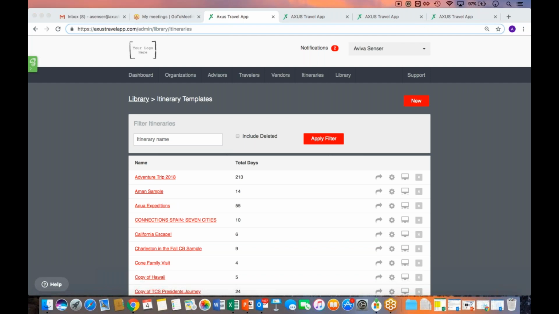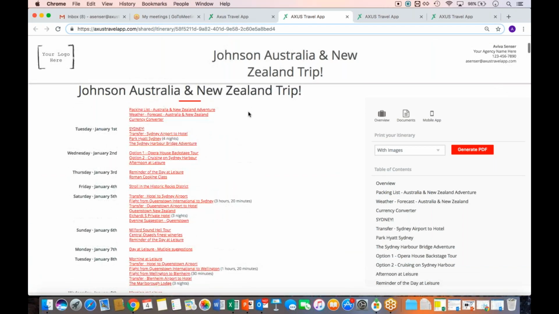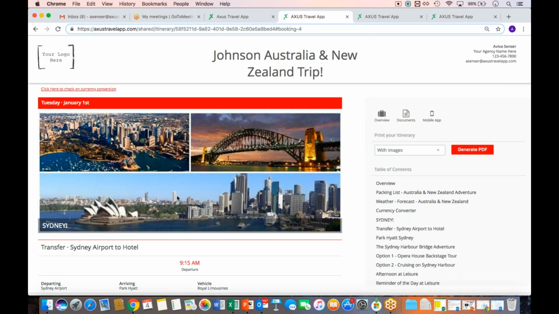On your itinerary where it says Sydney, what type of component is it on the web view? Let's take a look. I believe we're talking about this one right here. This is an other/notes booking where I just put a title and a photo. Here I use Photo Joiner to do a multiple image collage type photo, and I put the title, and that's it. So another great way to do a little bit of, I don't want to say page break because it's clearly not a page break, but something that breaks up your itinerary from one destination to another.